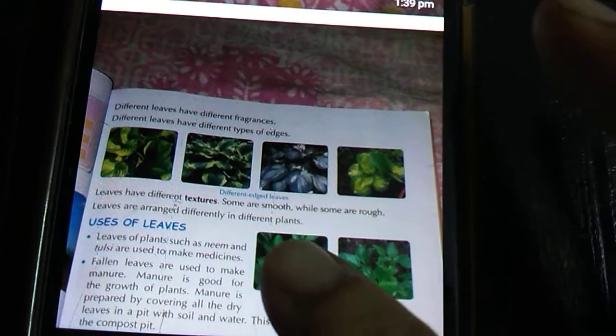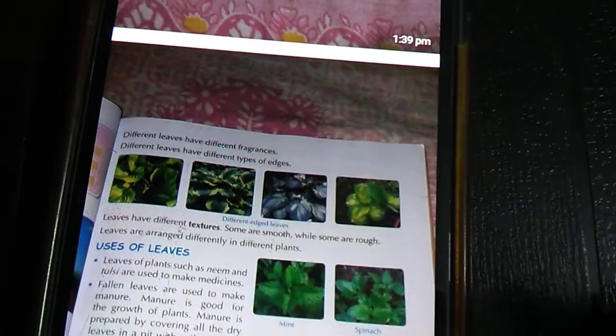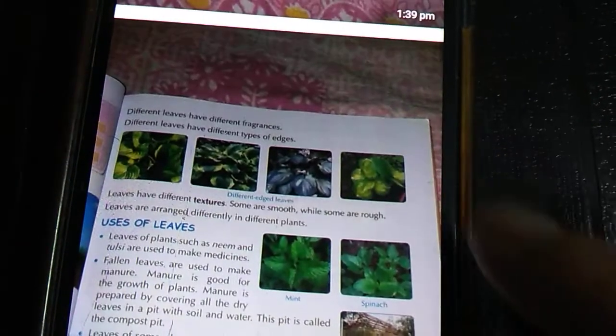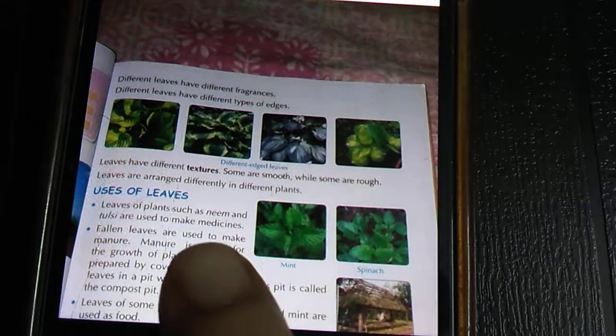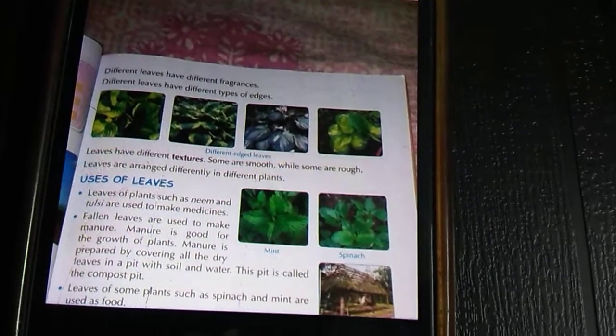Some are smooth, while some are rough. Some of them are very smooth, some are very rough. Some of them are pointed, like cactus leaves, which have thorns. Leaves are arranged differently in different plants. Different plants have different types of leaves.